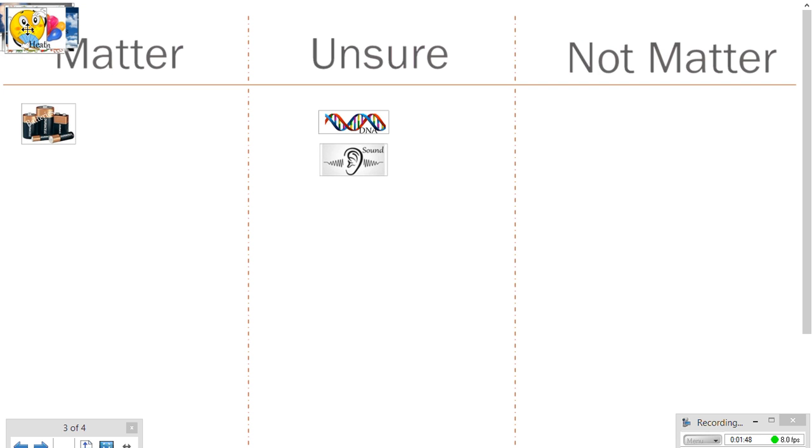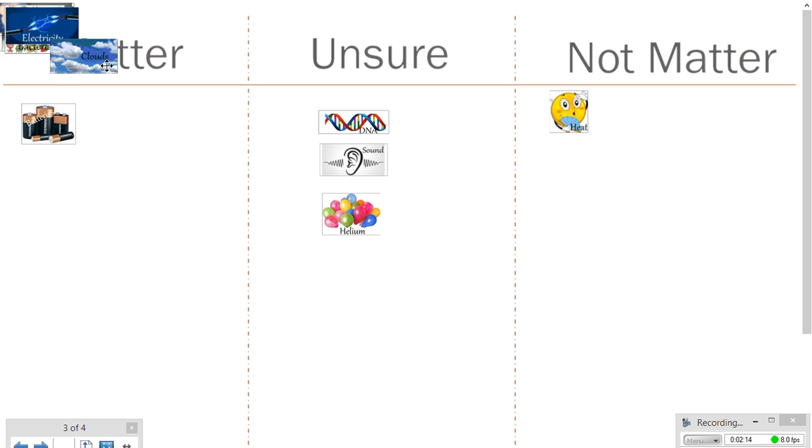Next, we had heat. And heat went under not matter. We had a little bit of discussion about it, and we learned that heat is a form of energy, and energy was not matter. Next, we had helium, and we weren't sure. Clouds, we weren't sure. So hopefully as you're watching this video, you're checking your own sort and seeing if you agree with how these are being sorted, or if you yourself are disagreeing or not sure how it goes.